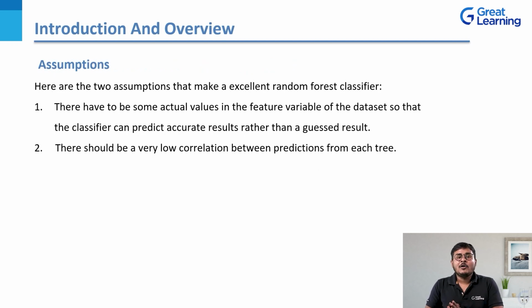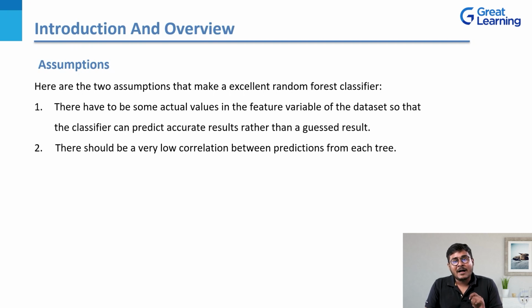Random forest incorporates multiple decision trees to predict the class of the dataset. Now what do I mean by that? I'll be talking about it when I talk about what is random forest regression. Now what generally happens is there would be ideal scenarios where a few decision trees would give you the exact correct output while the others would not. And this is where the two assumptions come into the picture.